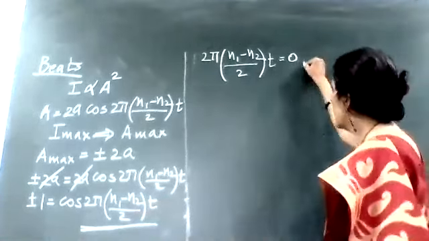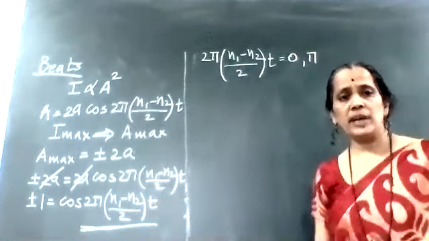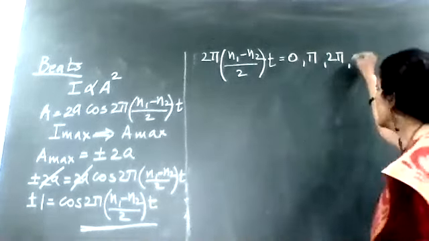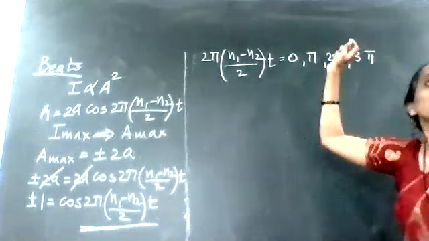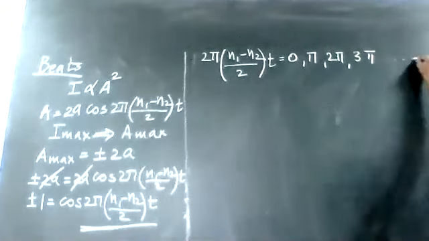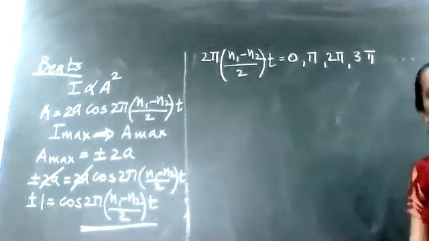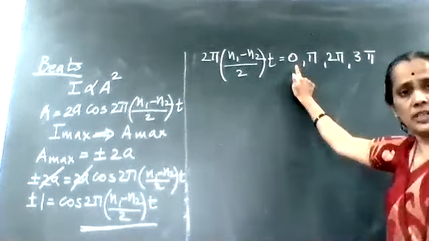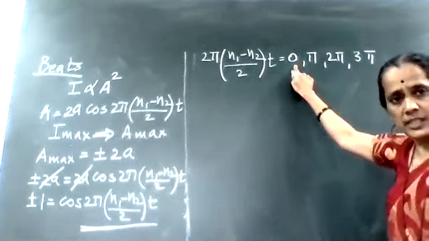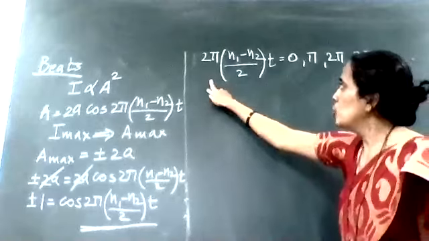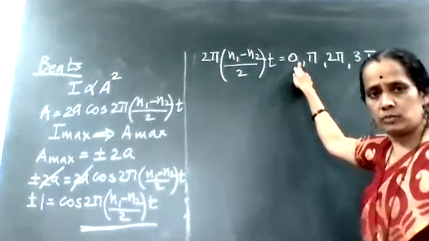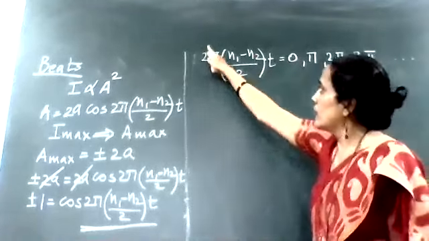If the cos angle is π, I am getting minus 1. Again at 2π, I get plus 1. Then at 3π, I am getting minus 1. In that manner, there are different values of cos. So the first value I am going to put is theta as 0. If this theta value is 0, I will equate 2π into (n1−n2) upon 2 into t equal to 0. So what happens? This 2 factor will get cancelled.